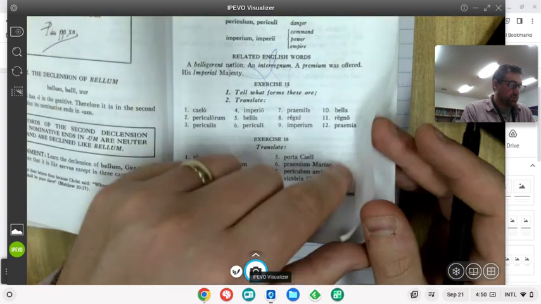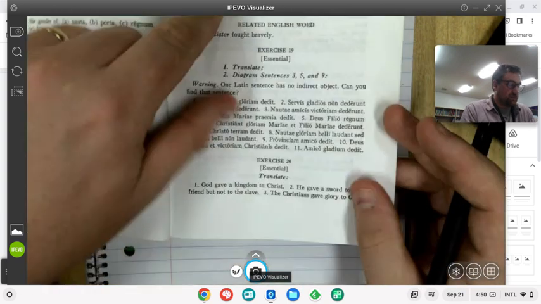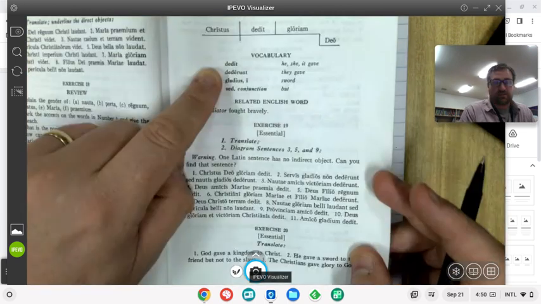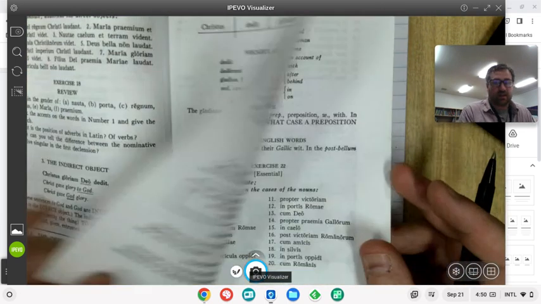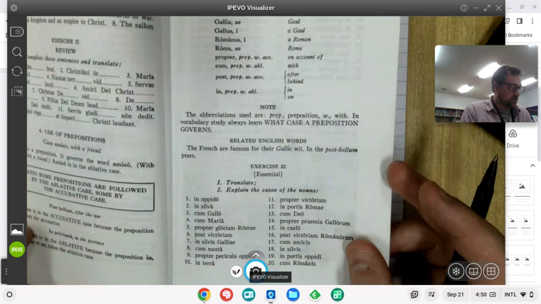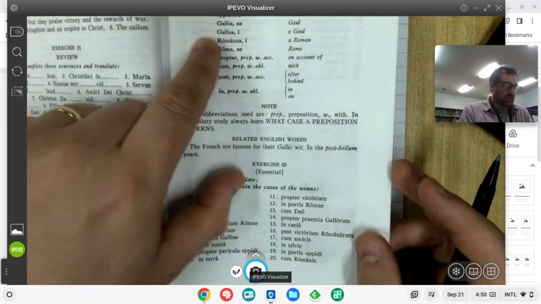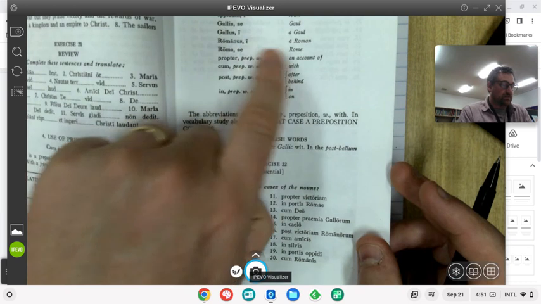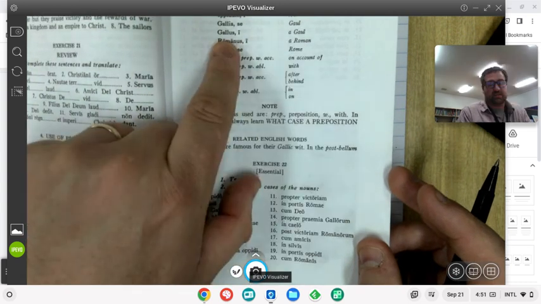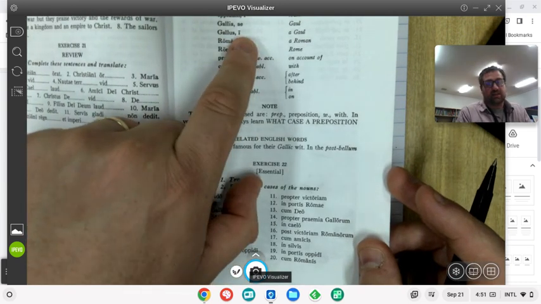Oh, that's the neuter ones. I've got another little list up here. Dedit, dederunt, gladius. Oh, here we go. Gallus, Galli, a Gaul. So a Gallus is a Gaul. Galli means of the Gaul.